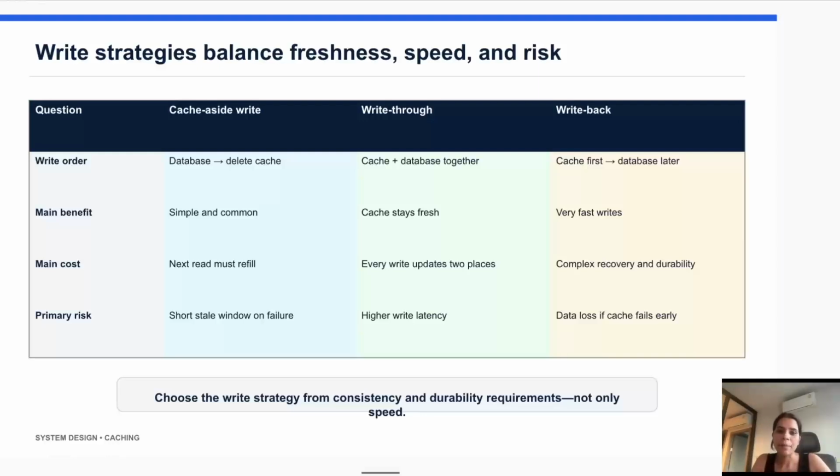Third is write back. In this strategy, we write the data to the cache first, and then later write the data to the database. This can make writes faster, but it is riskier because we are not updating the source of truth first. If the cache fails before the data is written to the source of truth, which is your database, the data may be lost. So write back is usually not the best choice when you are writing data into the cache and database.